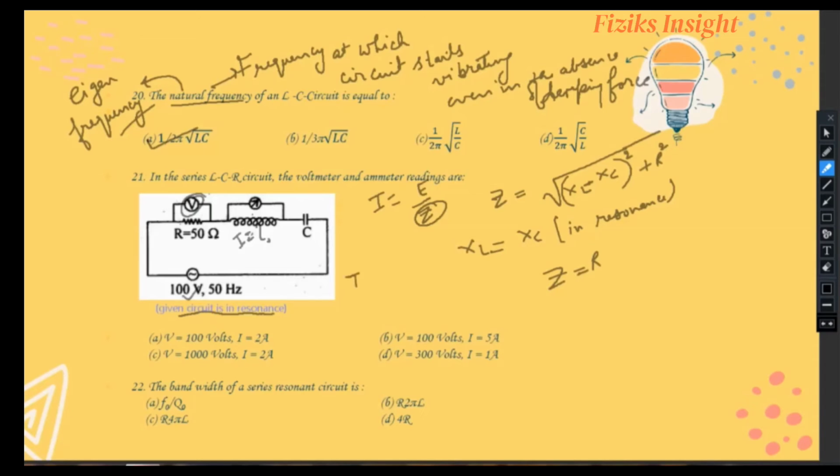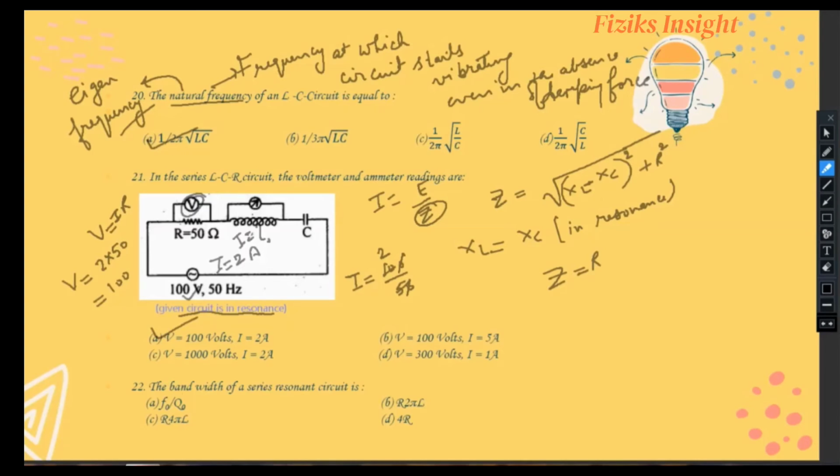Now I becomes E upon R, that is equals to 100 upon 50. See, 100 volt is your EMF and 50 ohm is your resistance. Now current in the circuit came out to be 2 amperes. For the evaluation of voltmeter reading, we write V is equals to IR. Now I is 2 and R is 50 and the result of voltmeter reading is 100 volts. So A option is correct.